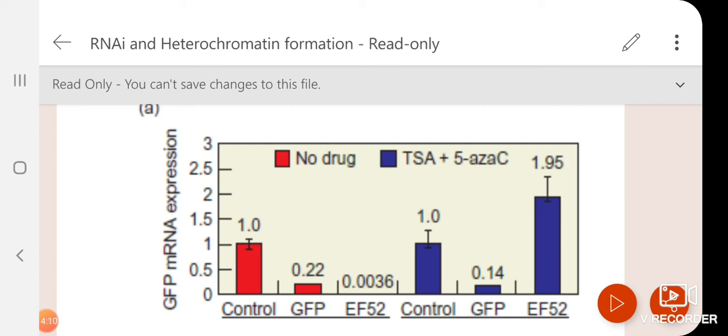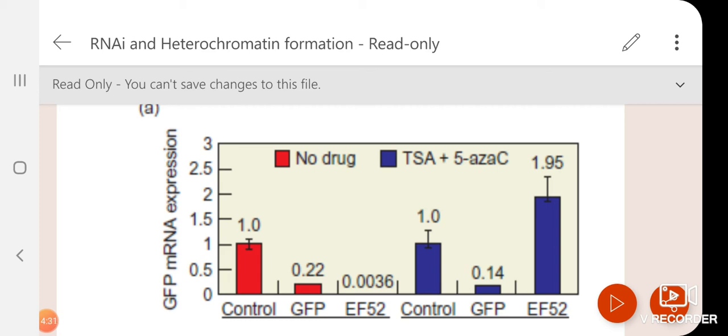So two panels are there. One is in presence of the drug, one is in absence of the drug. Which is the drug? TSA is a drug. TSA, trichostatin A, that is a drug which will inhibit histone function. Another drug also, 5-AZA-C, also inhibits the histone's function.